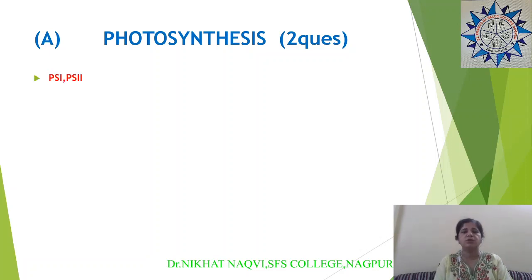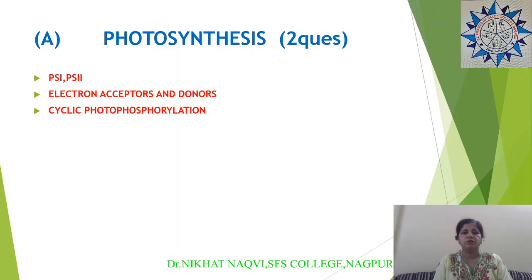So you should know about PS1, PS2, then the difference between PS1 and PS2, then you should also know about the Hill's reaction, then Emerson enhancement effect, then cyclic photophosphorylation, then the Z scheme. You should know the complete pathway, the proper pathway, which step is coming first, which step is coming afterwards. That all you should know. What are the electron donors, what are the electron acceptors.